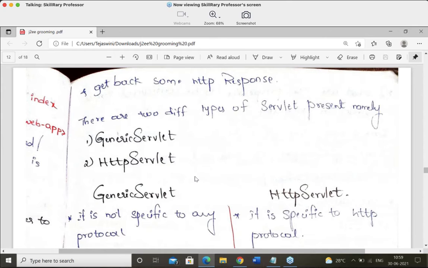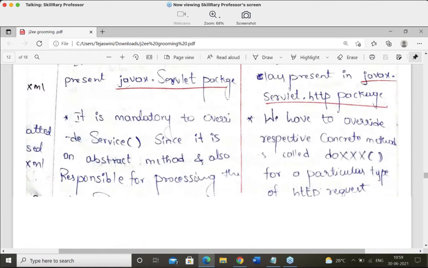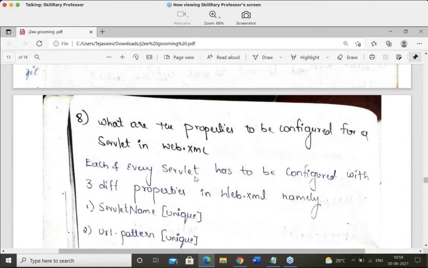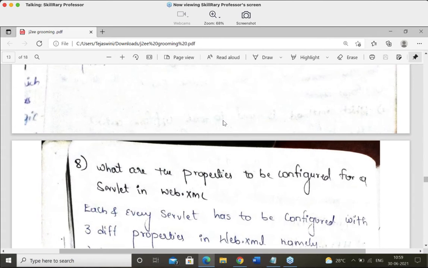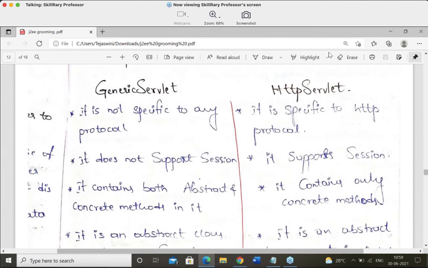Correct? Okay, super. So guys, now coming to the types of servlet, totally how many types of servlets are known to you? Very good. Coming to the types of servlet, totally there are two different types of servlet present. Namely, the first one is generic servlet and the second one is HTTP servlet. Correct? So guys, now the first question for all of you people is that why the name called generic servlet?